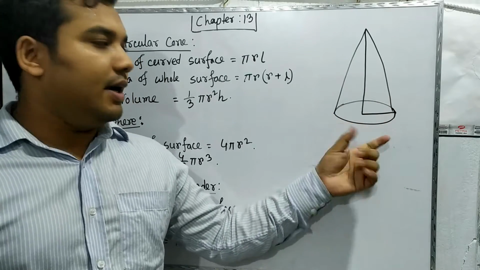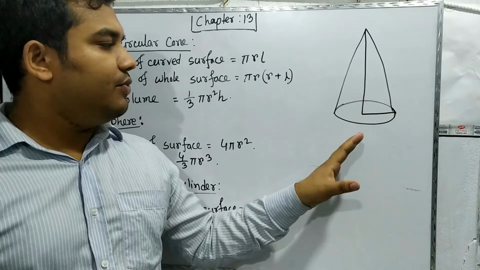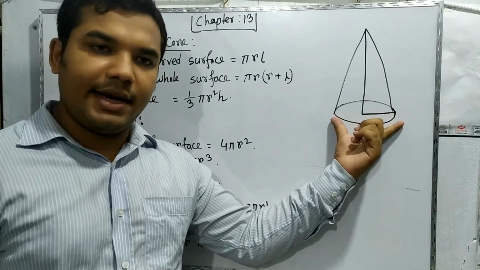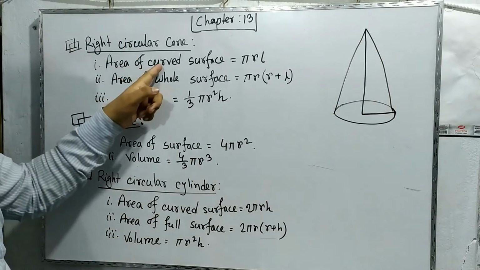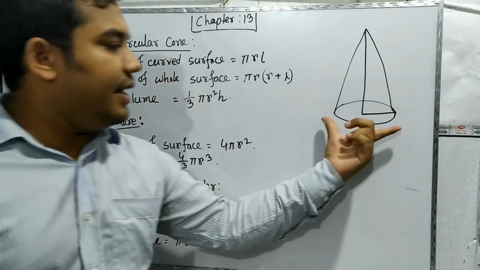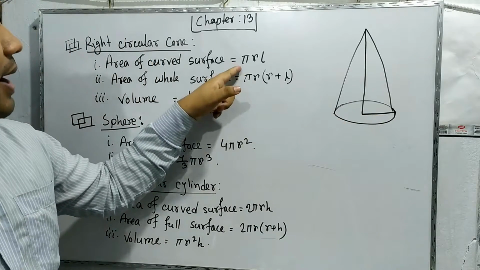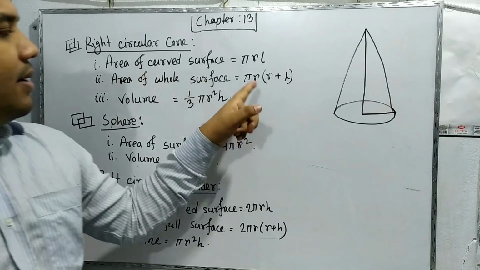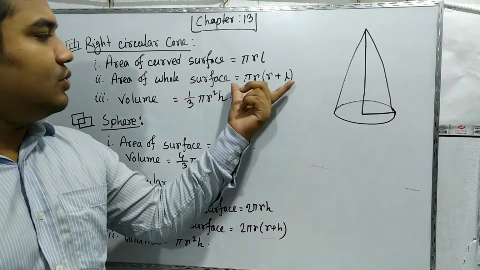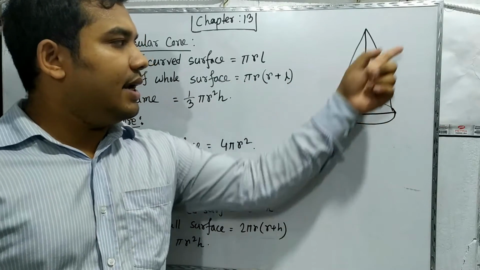In the previous part we were always finding the area, but here we need to find the area of the curved part, then the area of the whole surface. So the area of the curved surface is pi r l, and the area of the whole surface is pi r into r plus l. There are two parts, one is this and the other is this.